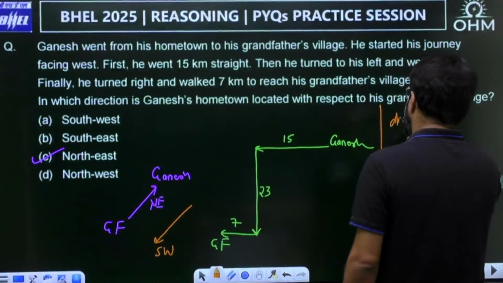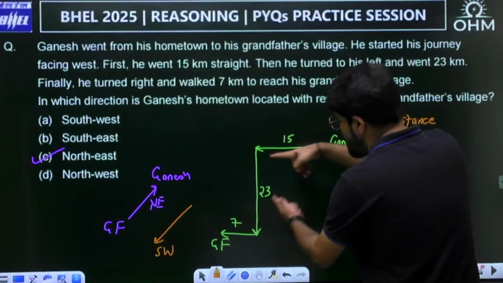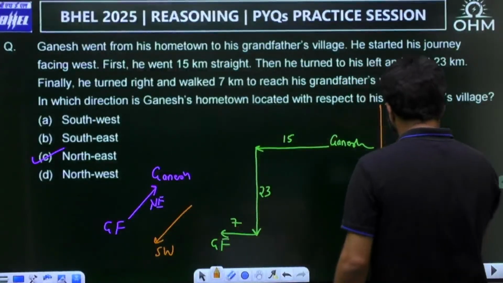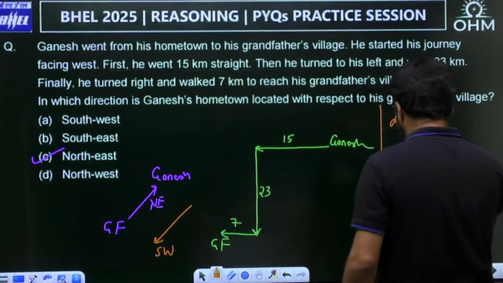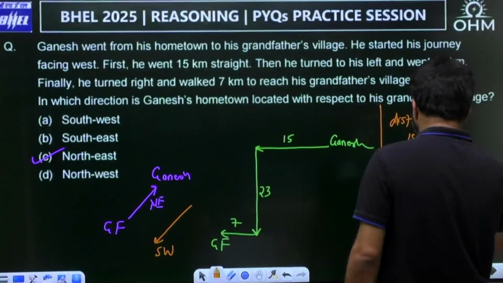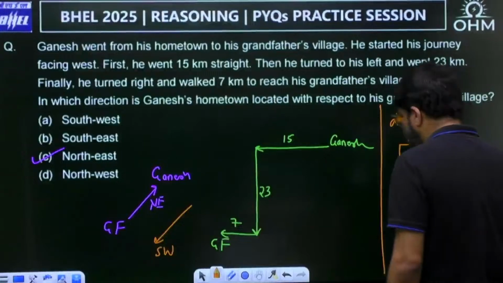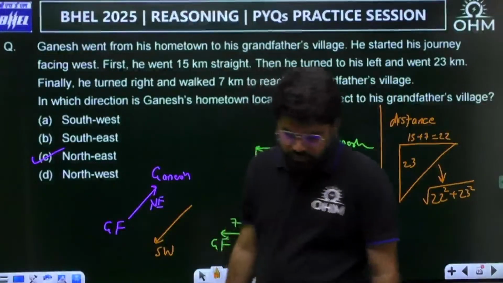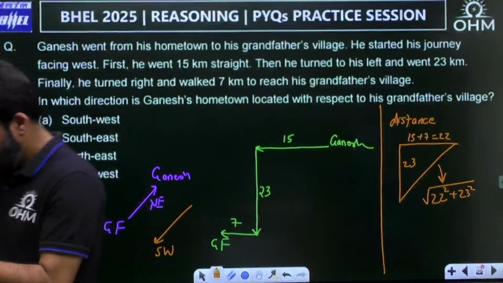See the total horizontal distance is 22 and the total vertical distance is 23. This is 15 plus 7 equal to 22, and this is anyway vertical 23. So this distance will be the hypotenuse, that is the square root of 22 squared plus 23 squared.